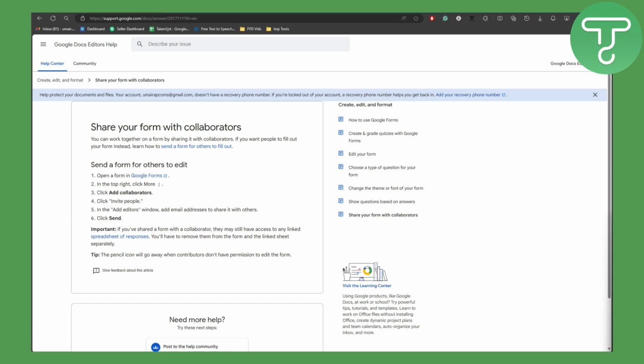Then click on those three dots, click on add collaborator, then click on invite people, and in the add editor window, add email addresses to share it with others and click on send. Every person that you share the email with will be a collaborator, meaning that they can edit the form through the link that is sent to their email address, so it is easily accessible and editable for you.